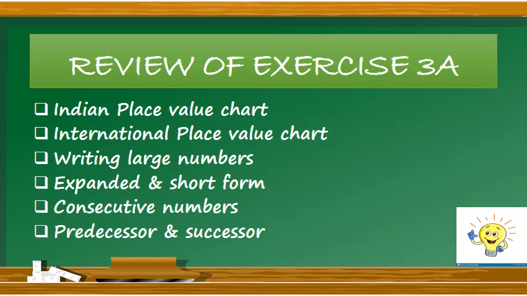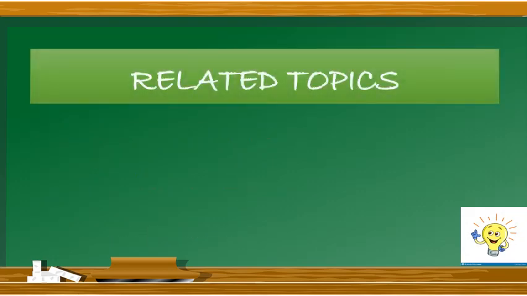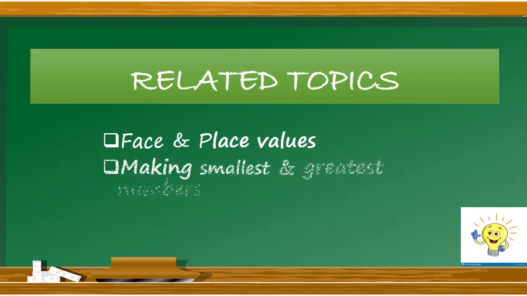Now we'll move towards exercise third B. These topics which we are going to study in this session are related to exercise third B. The first one is face and place values. Point number 2, making smallest and greatest numbers.